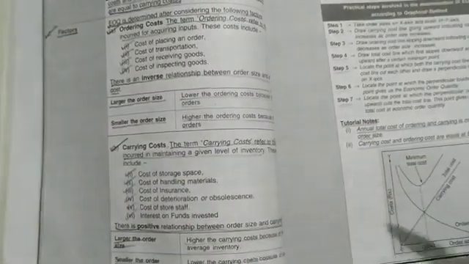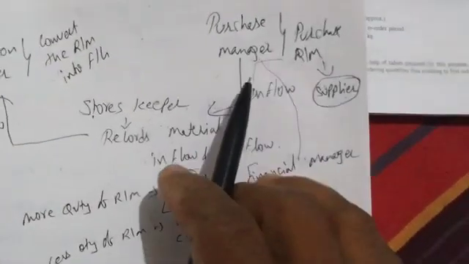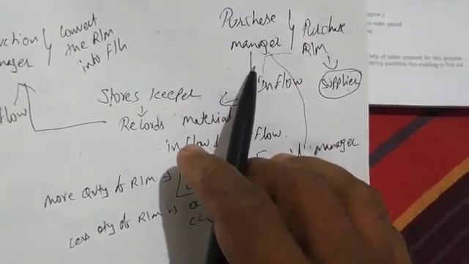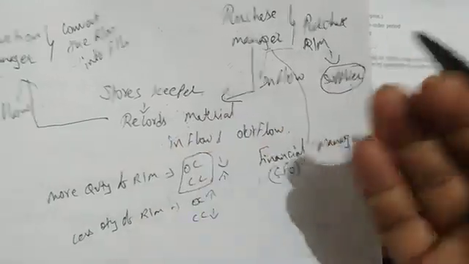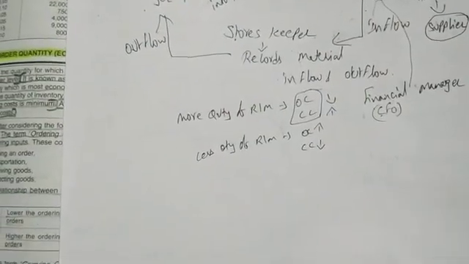Next we have seen the meaning of carrying cost. Carrying cost means maintaining the raw material. The purchase manager will purchase the raw material in a huge quantity, obviously. The huge quantity can be stored in the warehouse. So there will be a maintenance charge. To maintain that, some amount has to be incurred. That is called carrying cost.